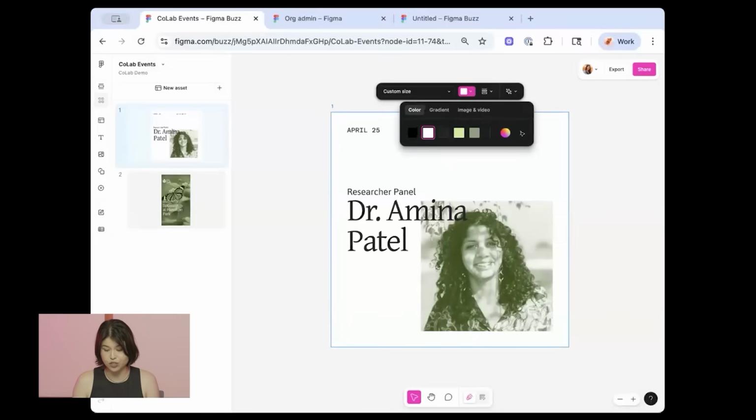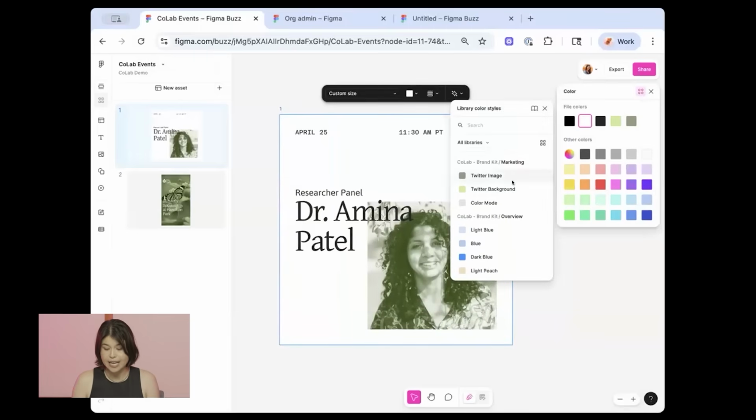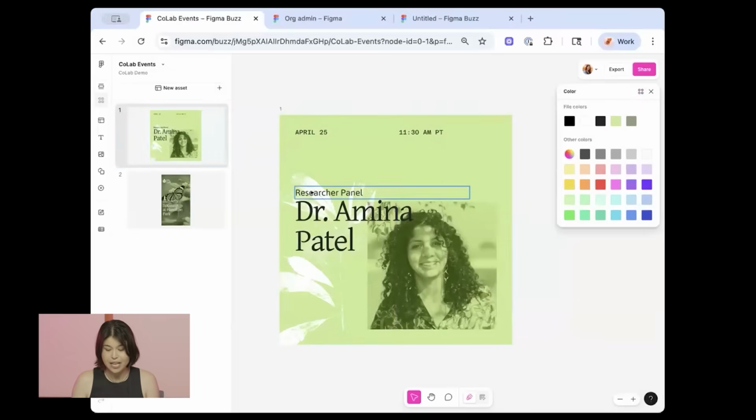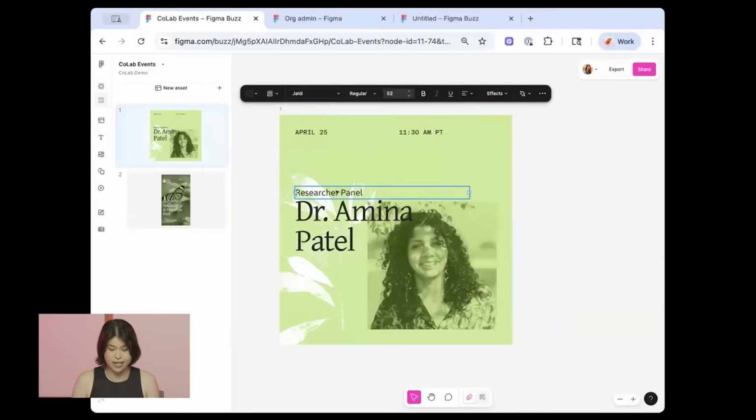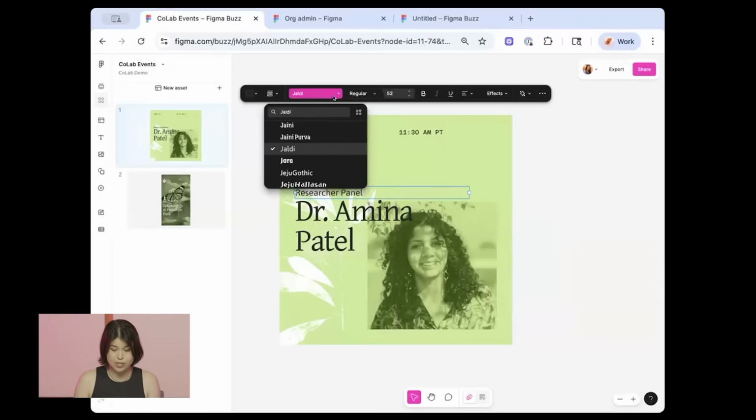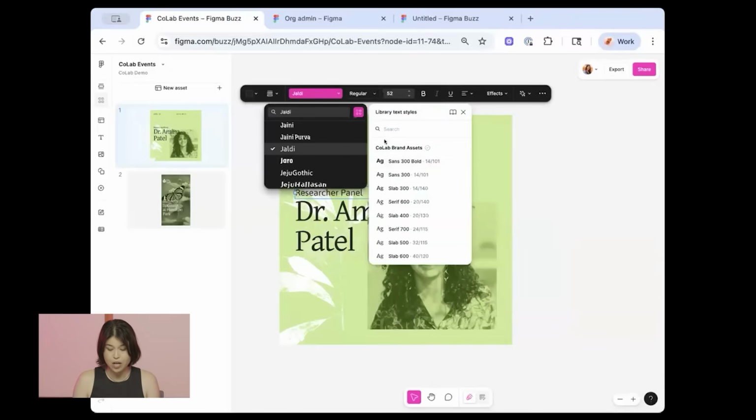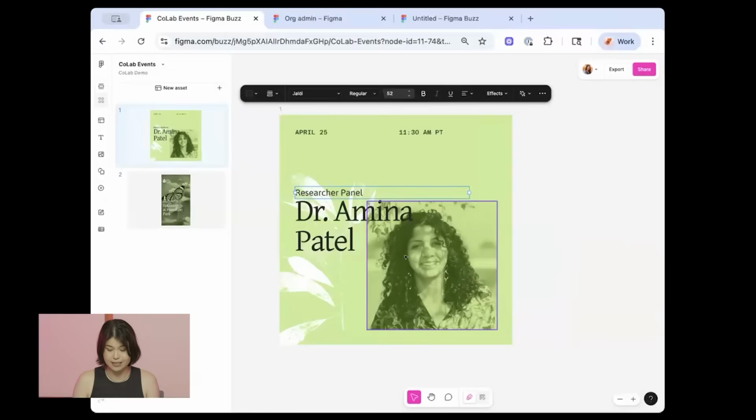So let's show you that in action. I can go into my color wheel, and now I see the Collab brand kit colors and styles showing up here. I'll select lime because why not? And then here, I'll also change the font. I know this one isn't one that we usually use, and so I'm going to go into the font menu. I'll see the Collab brand assets and select this header.